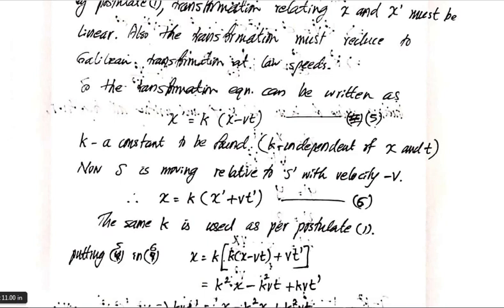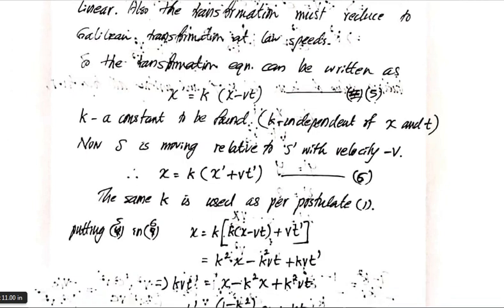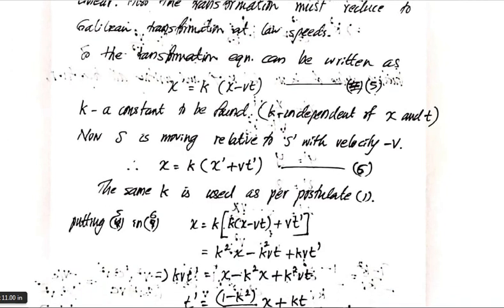Now putting equation 5 in equation 6, that is x dash is equal to k into x minus vt, we get x is equal to k into x dash plus vt dash, that is k into k into x minus vt plus vt dash.